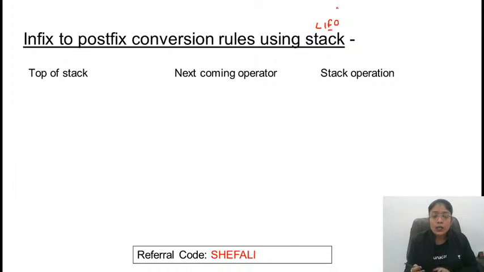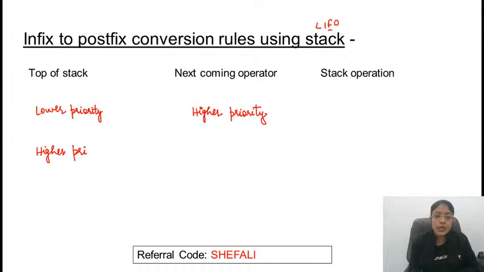maximum 3 cases हो सकते हैं. Both the operators are having different priorities. On top of stack you have lower priority operator and next coming operator is having higher priority. I'm talking about the priority of the operators. Lower priority operator is present on top of stack and higher priority operator is coming next. Other case could be higher priority operator is present on top of stack and next coming operator is having lower priority.